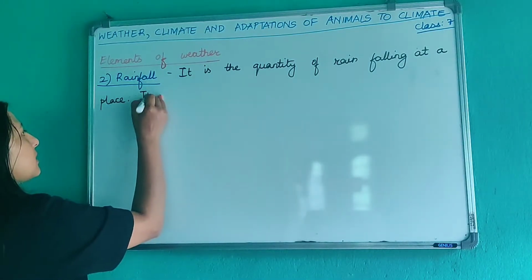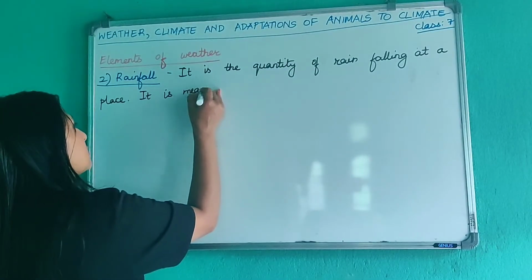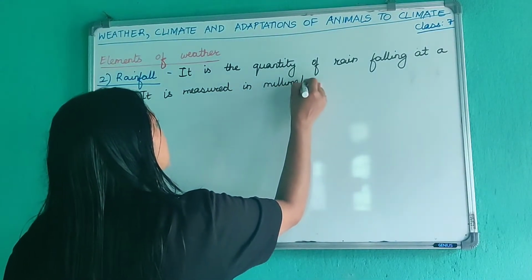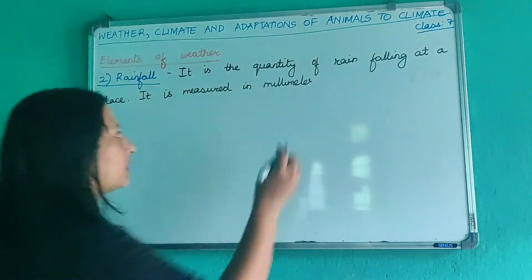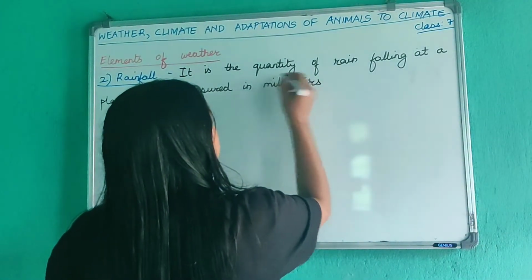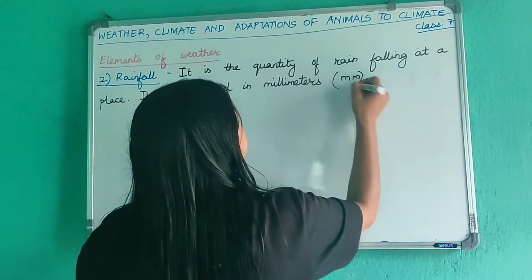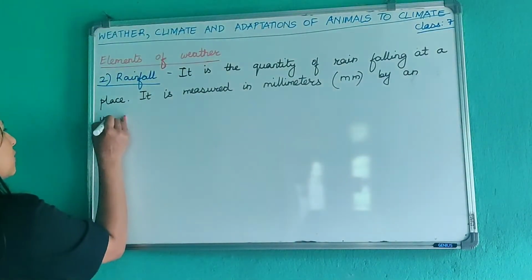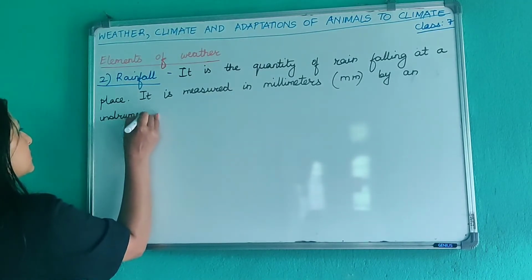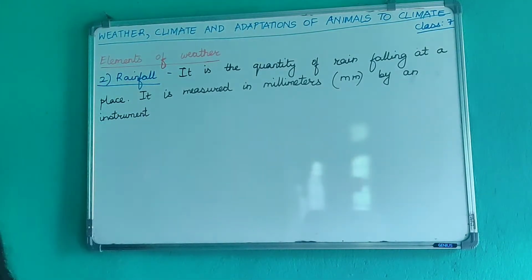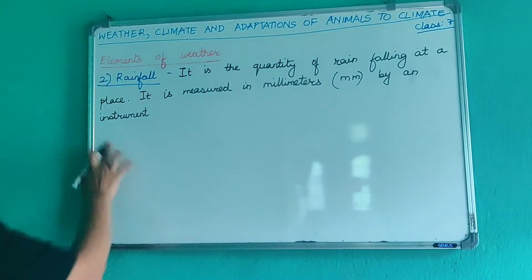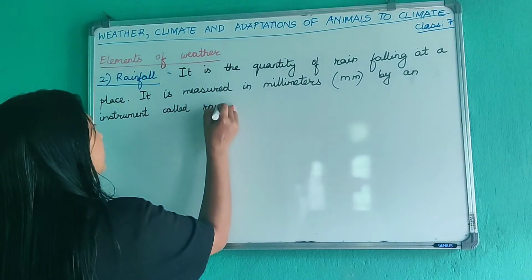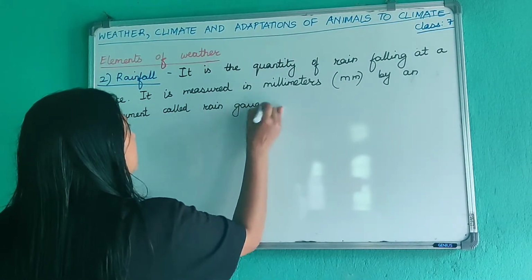Okay, it is measured in millimeters. केमा नाप्छ? Millimeters मा नाप्छ. Okay, mm. by an instrument. Okay, rainfall नाप्ने जसरी टेम्परेचर नाप्ने थर्मोमिटर हुन्छ त्यसरी रेनफल मेजर गर्ने इन्स्ट्रुमेन्ट हुन्छ called rain gauge. Okay, it is measured by an instrument called rain gauge.